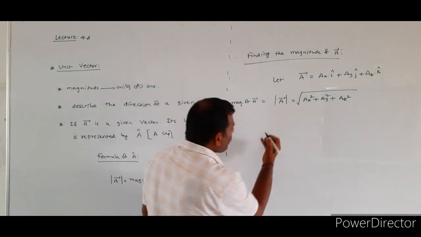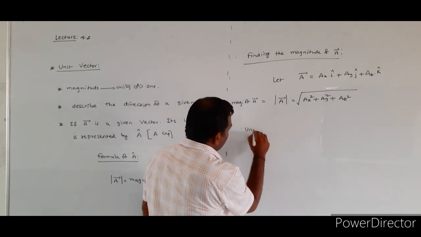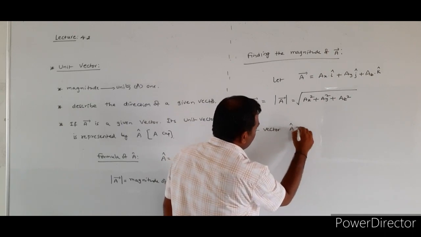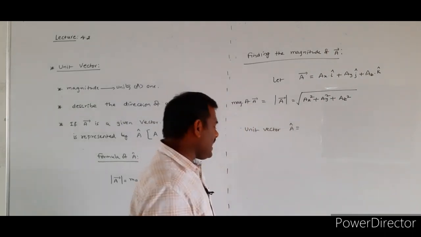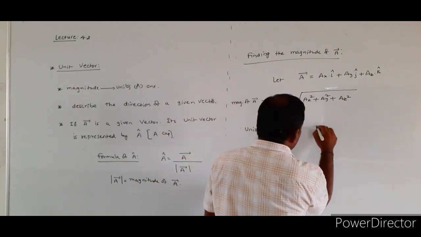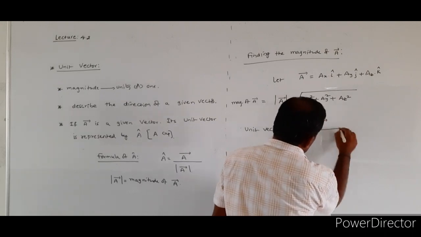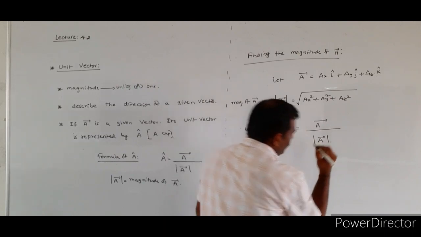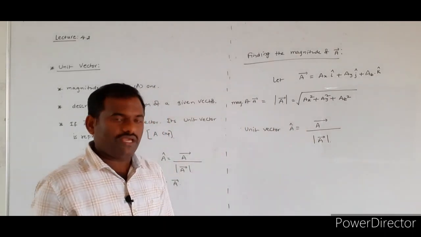Now, the unit vector a cap. What is the formula for the unit vector a cap? Unit vector a cap is equal to a bar by modulus of a bar.